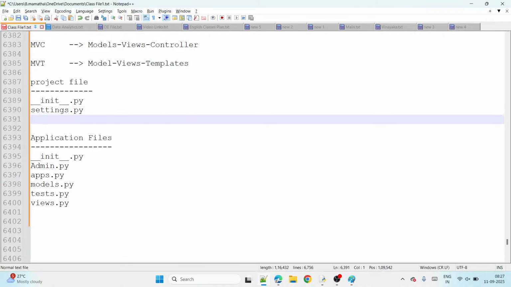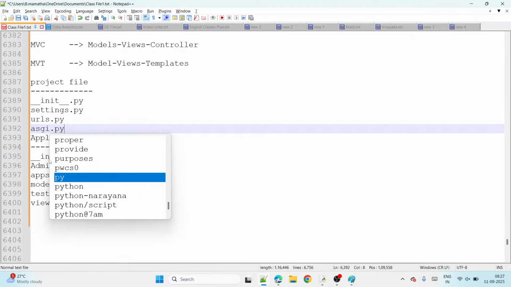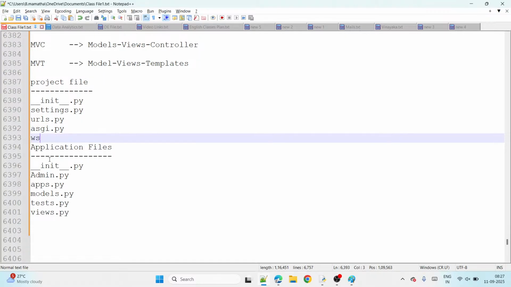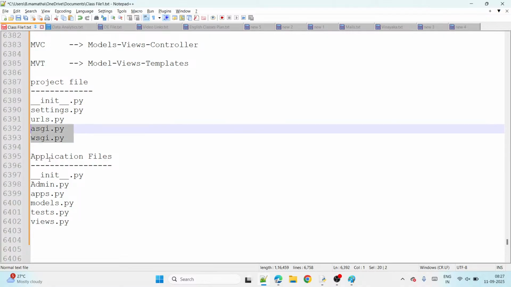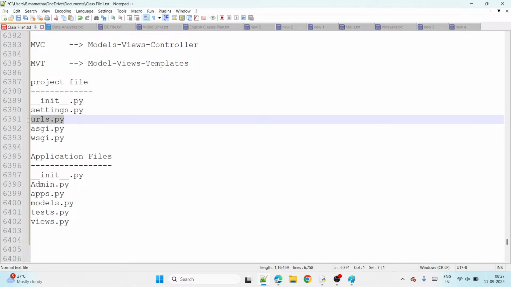Next, urls.py. Next, asgi.py. Next, wsgi.py. Like that, it has five files.